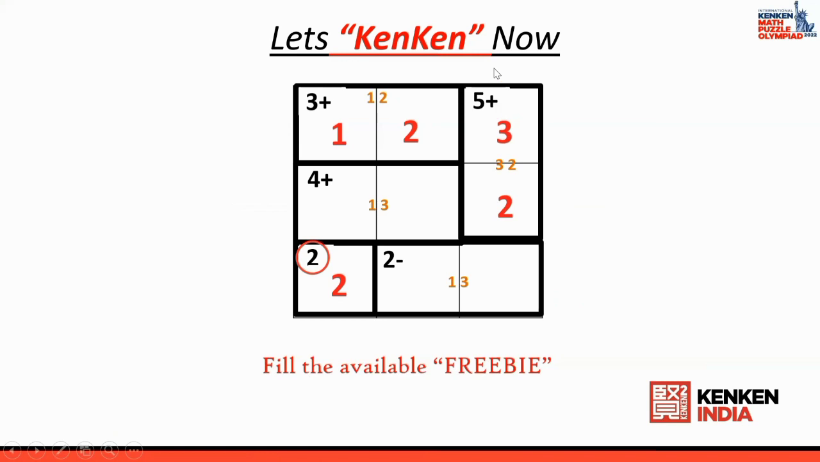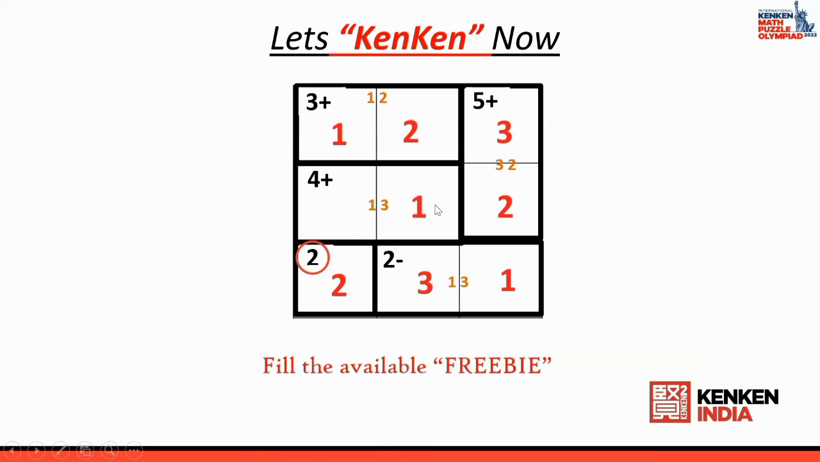Now you look at this particular column. 3 and 2 are already here. What is the missing number here? The missing number is 1. Okay, now in this particular cage, what is the missing number of the possibility? 1 and 3. I have already written 1, so the next number has to be 3. Now the next column: 2 and 3 are there. What can be the missing number? Only 1 is missing, so I have put 1.